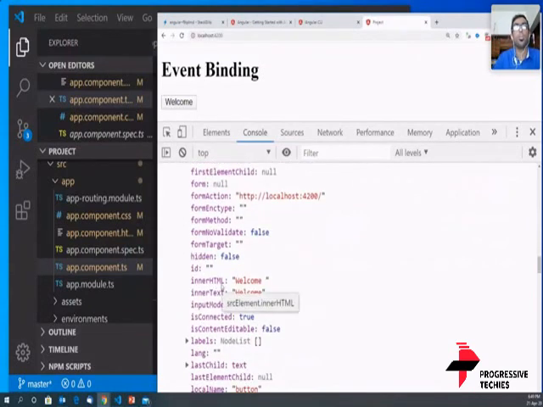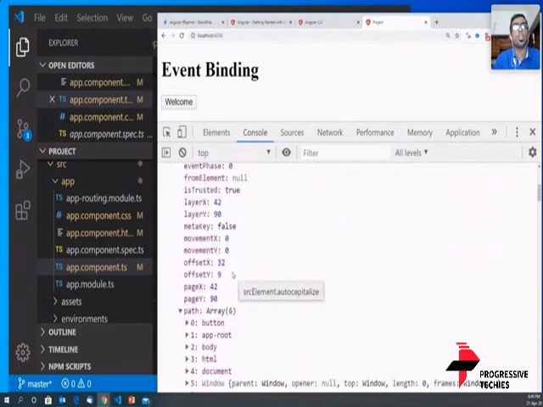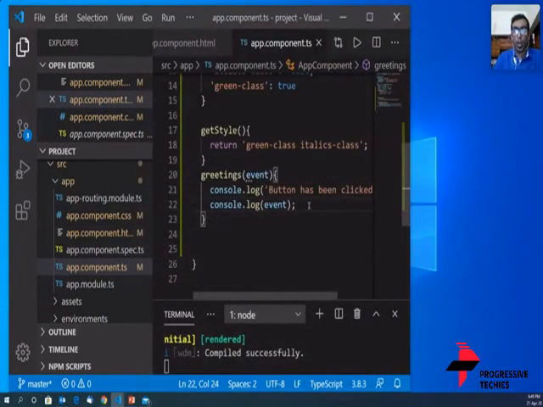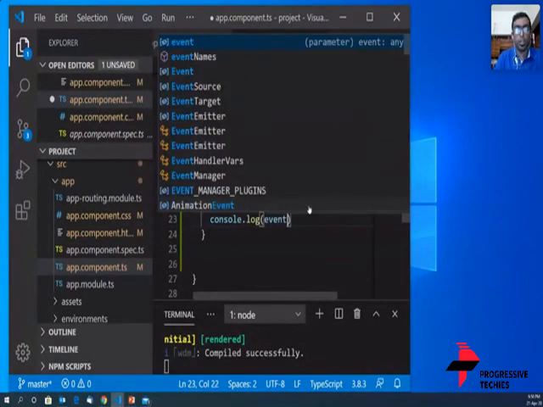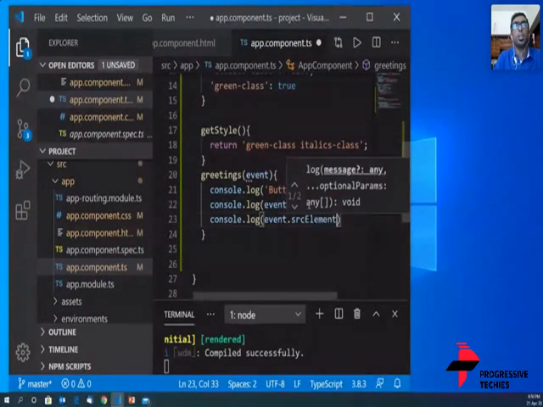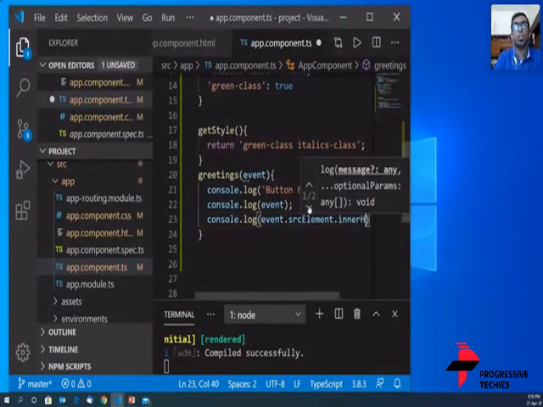Like from this button, if you need to know what is the text that is here, you can simply take it from here. So if I need to find out what is the text here, I can just console log it. Now I'm console logging the event, and also I'm going to console.log of event dot source element dot inner HTML.